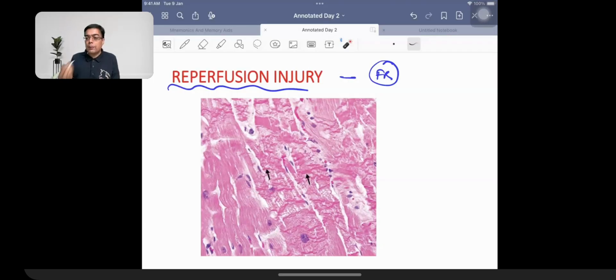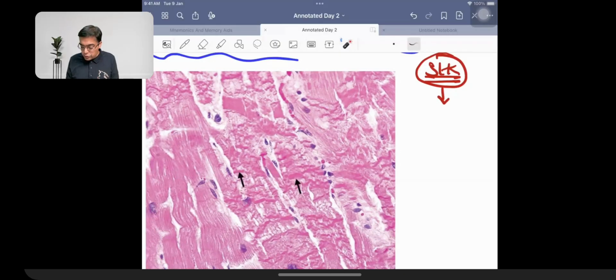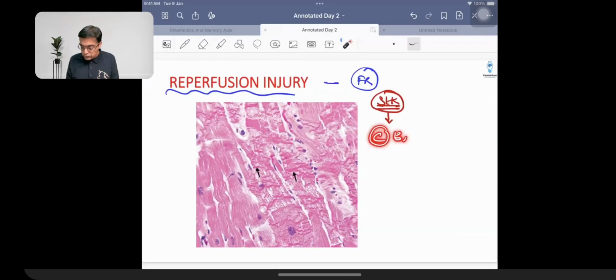पहली चीज याद रखनी है, reperfusion injury is something which is thankfully rare but it is seen, and what it is talking about is the patient was having a heart attack, and a fibrinolytic drug, a thrombolytic drug, has been given to the patient, and this thrombolytic drug is responsible for causing damage at the level of the cardiac fibers. As a result, what you find over here is pink color bands in between. These pink color bands are given the name of contraction bands. So this is what is given the name of contraction band necrosis. Contraction band necrosis is what is telling you that there is a presence of a reperfusion injury.